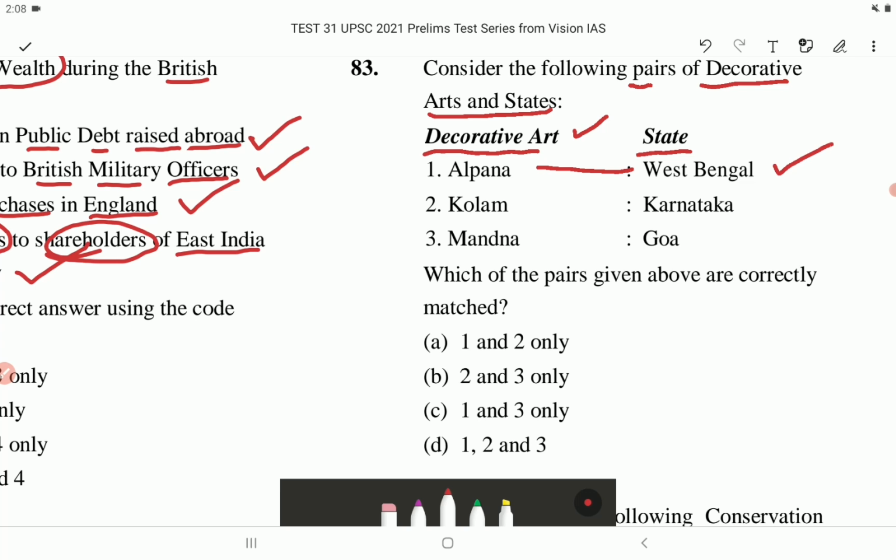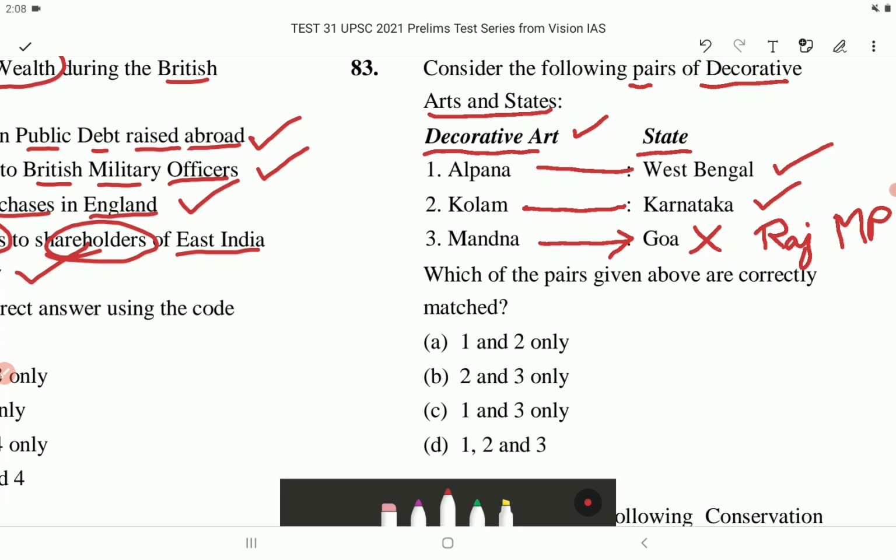This is correct. So practice of decorating floor is called Kolam in Karnataka. This is correct. Number 3, Mandana. It's called Mandana in Goa. This is incorrect. The practice of decorating floor is called Mandana in Rajasthan. It should be Rajasthan and MP, that is Madhya Pradesh.